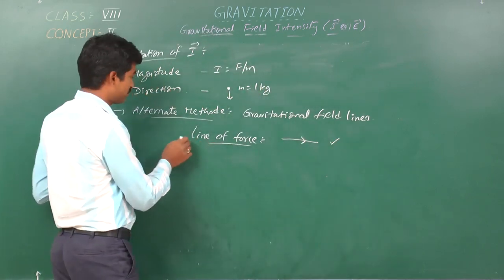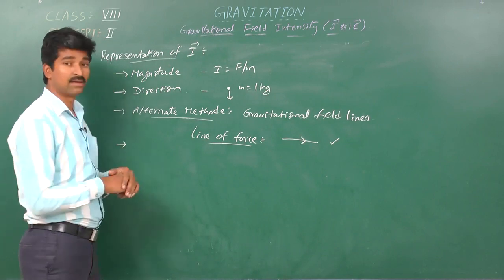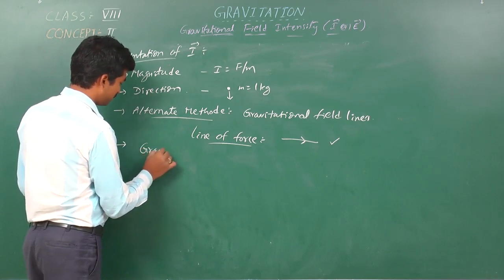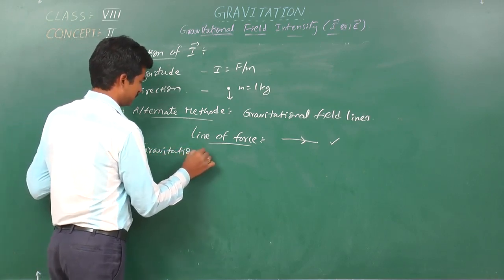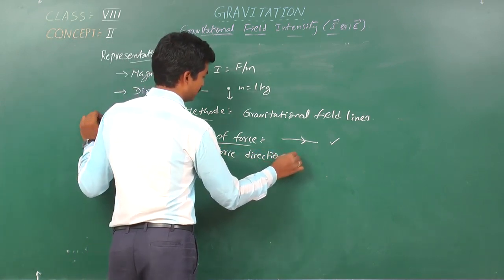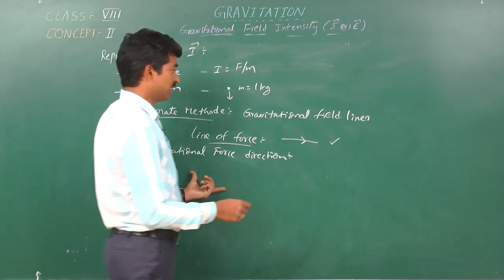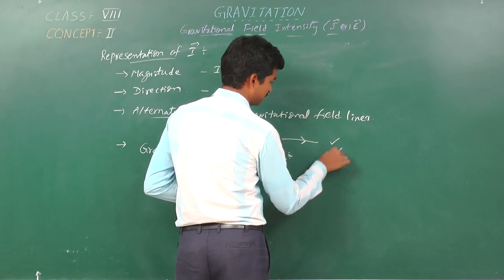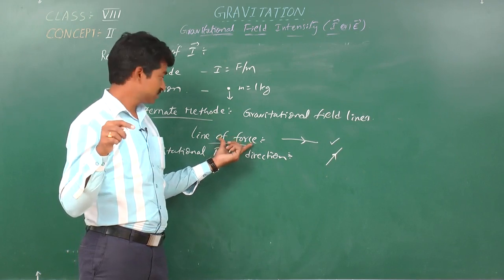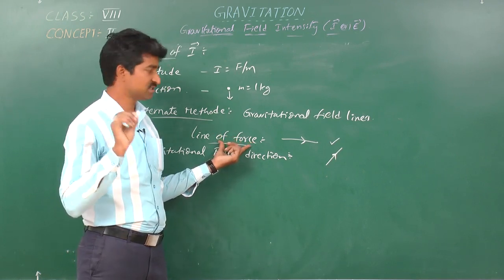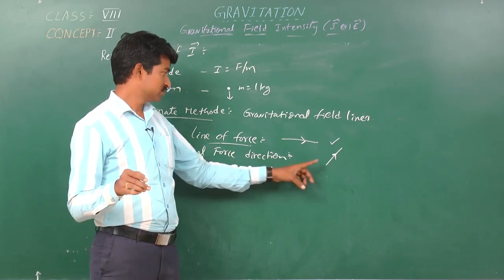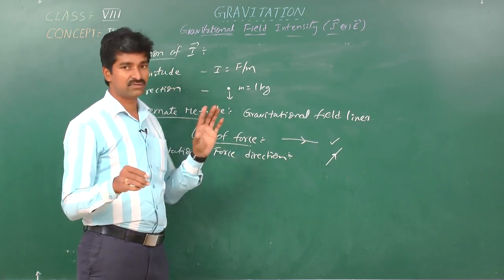Then based on this line of force, how about the gravitational force direction? Gravitational force direction is nothing but the tangent drawn to the gravitational line of force at that instant. To know the direction of gravitational force, we should draw a tangent to the line of force at that instant.